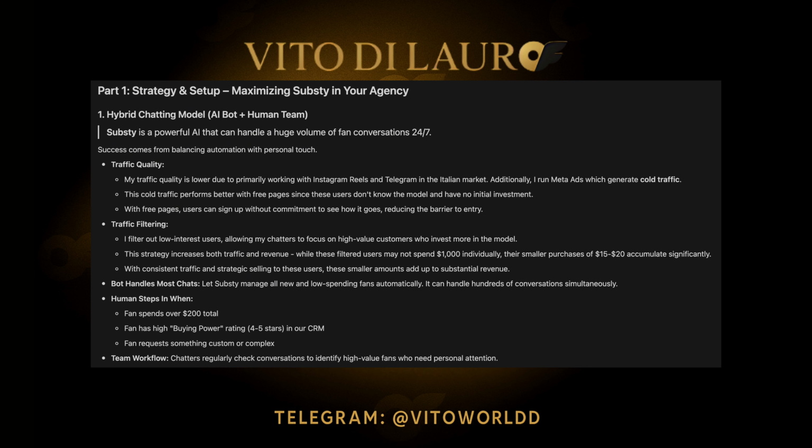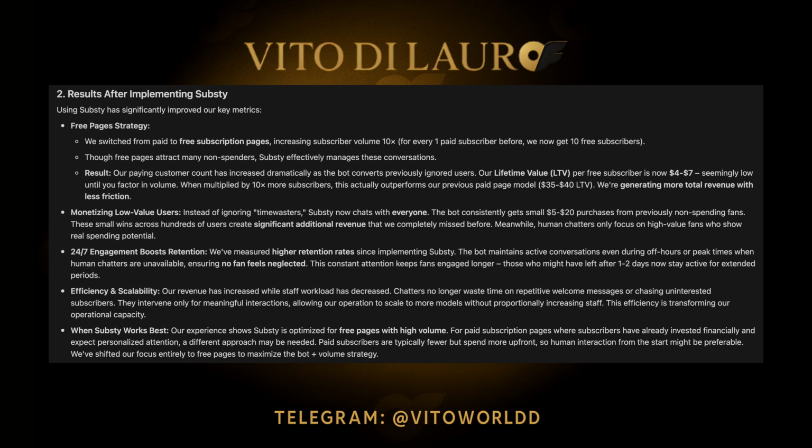For example, I'm using OnlyMonster. OnlyMonster has a feature that is called buying power. So with buying power, I can basically have an estimate of how much this guy spent on OnlyFans. If he has like 4 or 5 stars out of 5, that means he's most likely a very good customer, so I should treat him well. I should invest time in him because it's a good prospect. So in that case, I instruct my chatters to disable the bot, and they're going to handle this customer manually, because in my opinion, it's better that way.